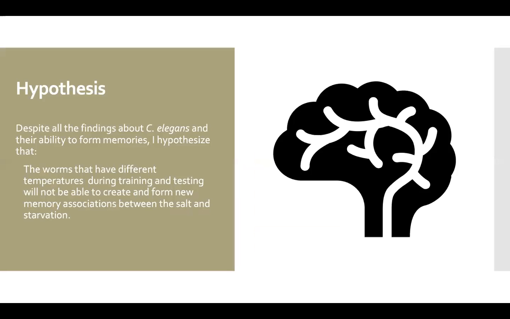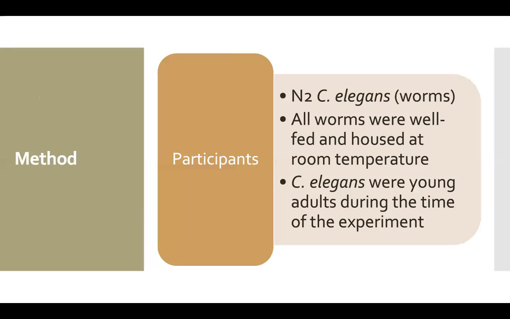My hypothesis went against some of the studies that I researched that showed C. elegans being able to form memories. I hypothesized that worms that have different temperatures during the training and testing will not be able to create and form new memory associations between the salt and starvation. The participants in this study were the C. elegans. They were all fed and housed at room temperature. During this experiment as well, they were young adults. They were not young when they were tested during this experiment.